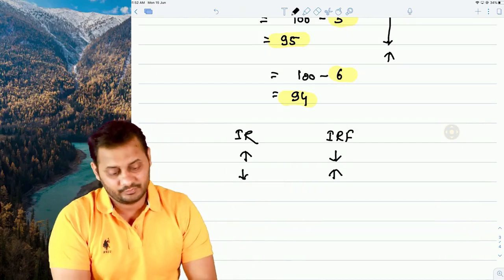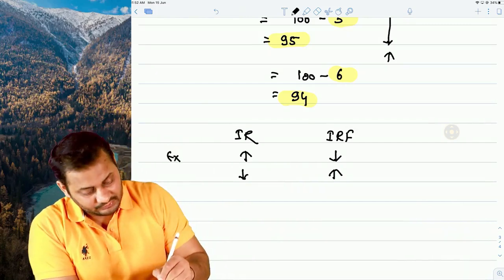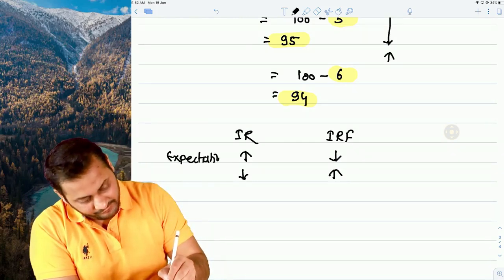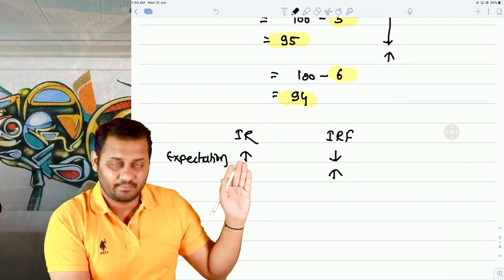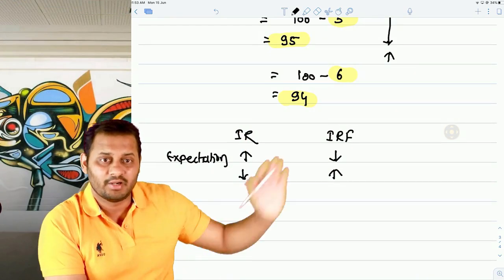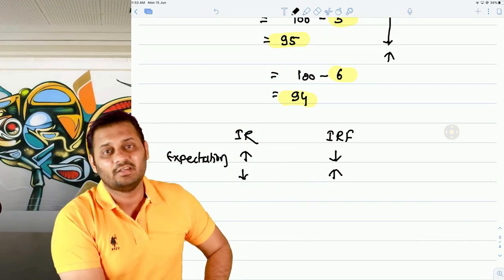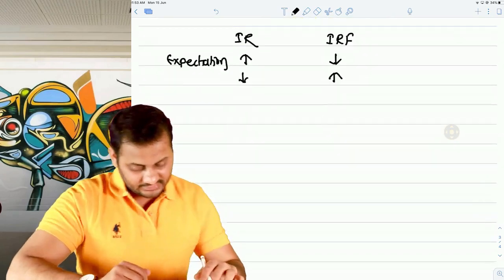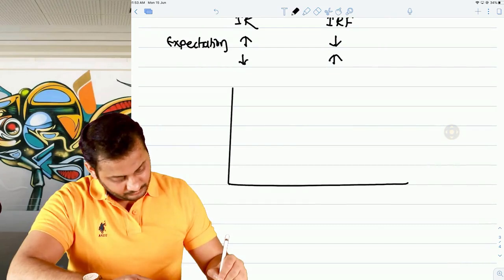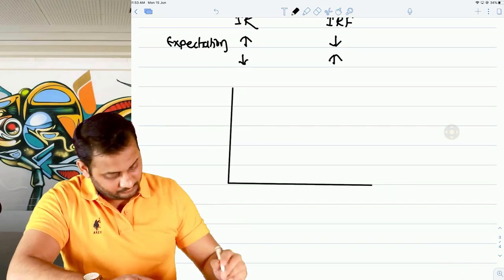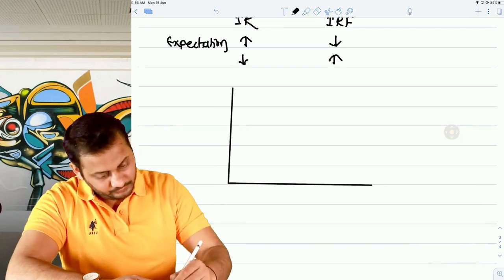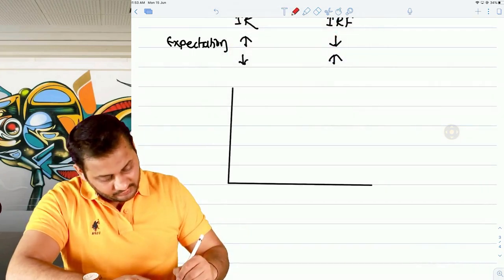Now you tell me, if your expectation of future interest rates is that they will increase, what will you do? You will buy futures or sell futures? Let's discuss this. Clearly I can write it down like this.